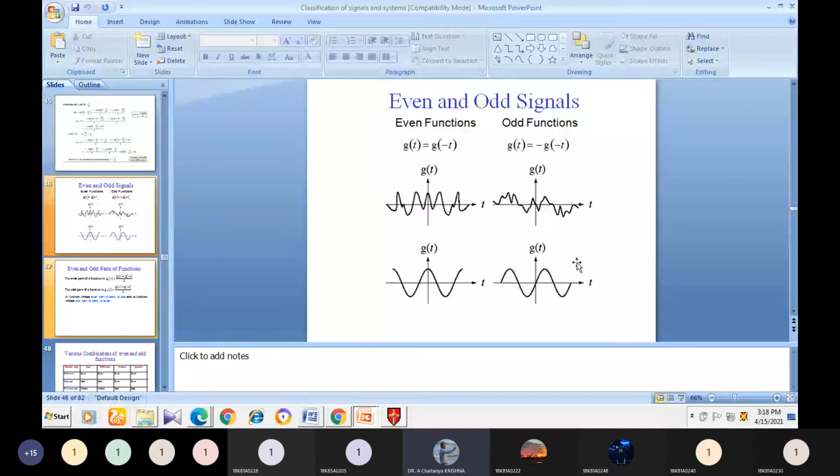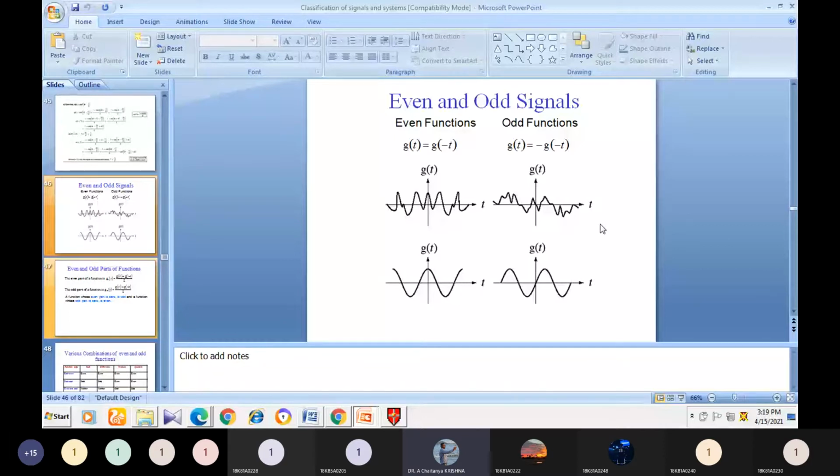And for odd functions, x of t must equal minus x of minus t. Whatever the value is there, the negative value should come. Whatever the value at x of 2, at minus 2 the amplitude should be the same, but the sign should be different. Then the signal is called an odd function.